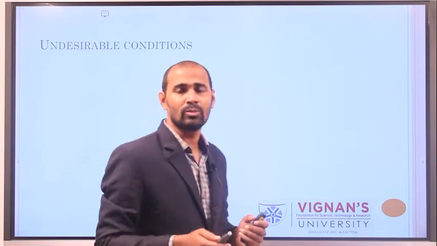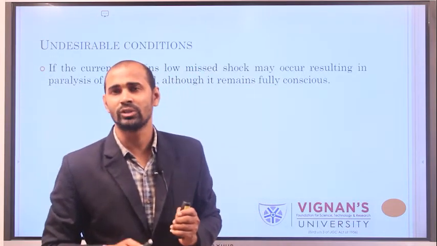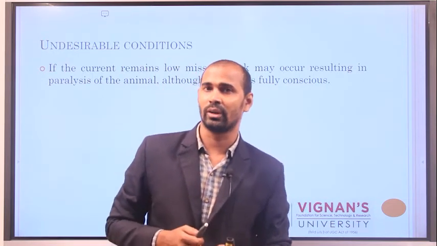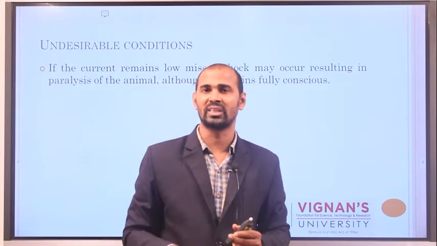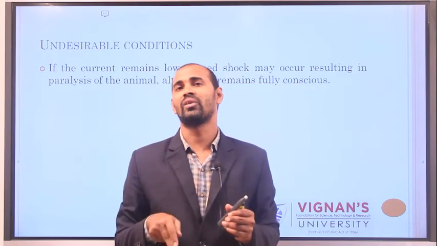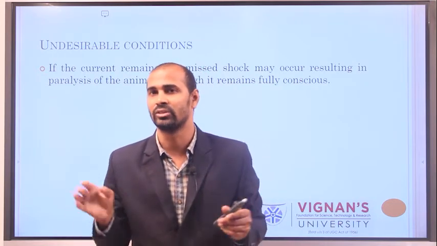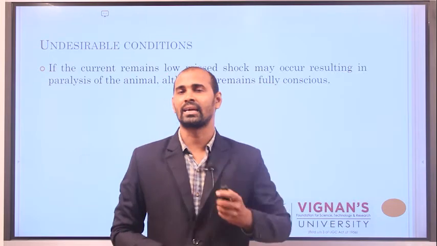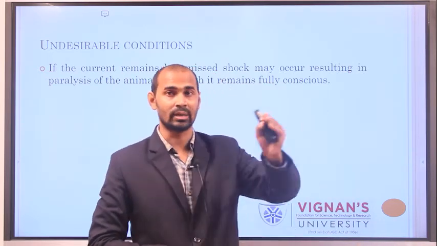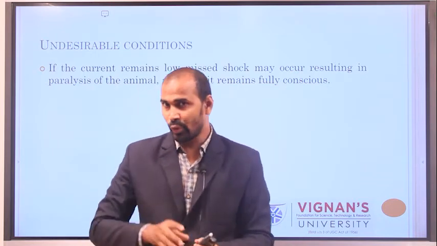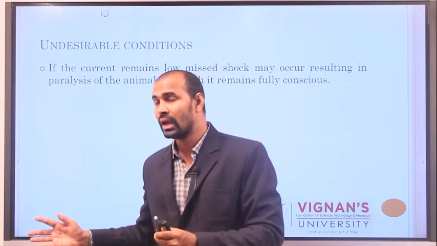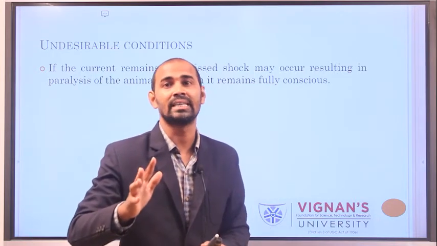Next, undesirable conditions. Whenever you use electrical current for the stunning of the animal, you can observe two undesirable conditions. We are using electrical current of 75 to 100 volts. If you use less than 75 volts or more than 100 volts, it produces undesirable conditions.